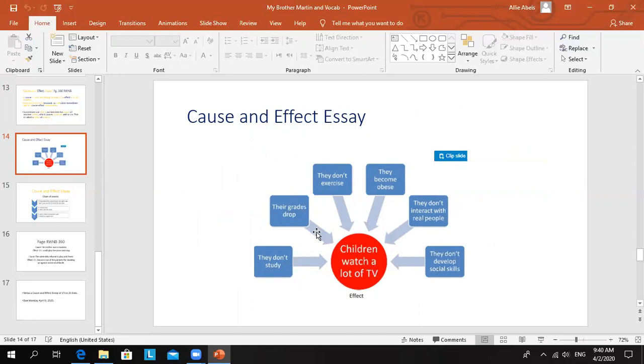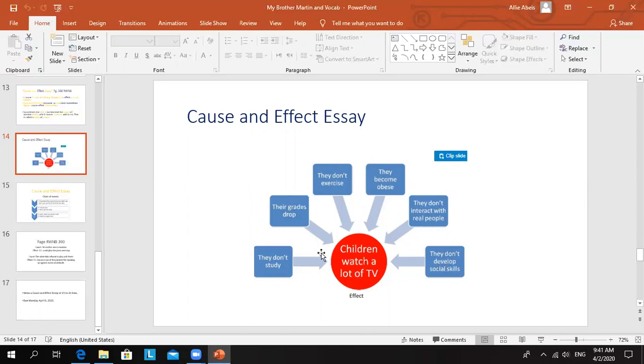If they don't study, the grades drop; they don't exercise, they become obese; they don't interact with real people; and they don't develop social skills.